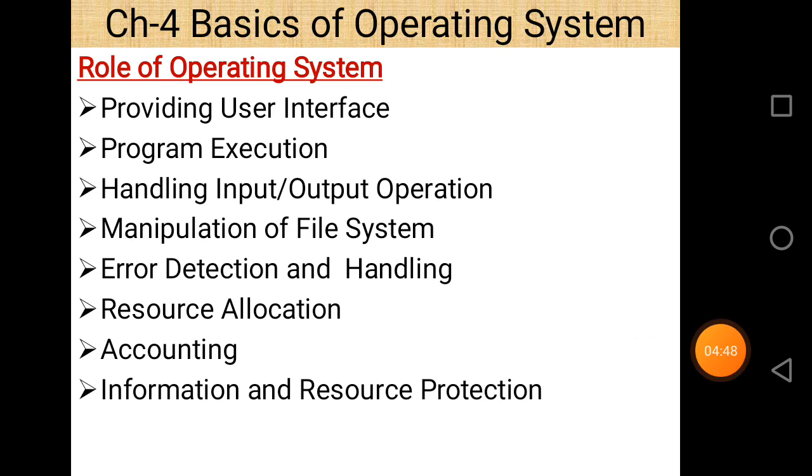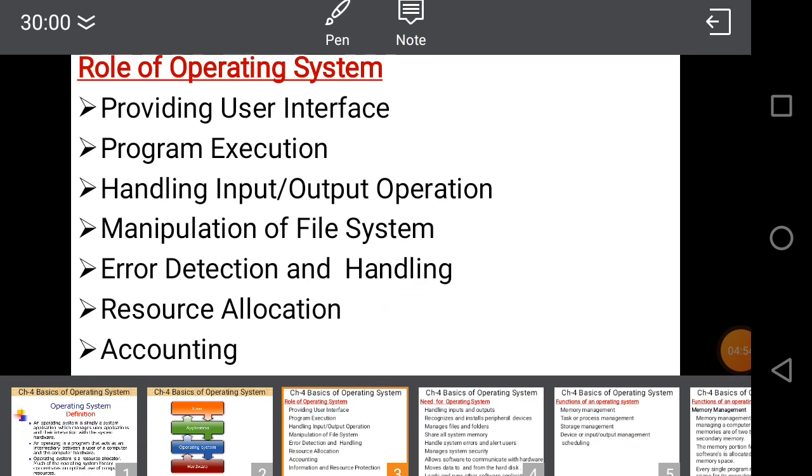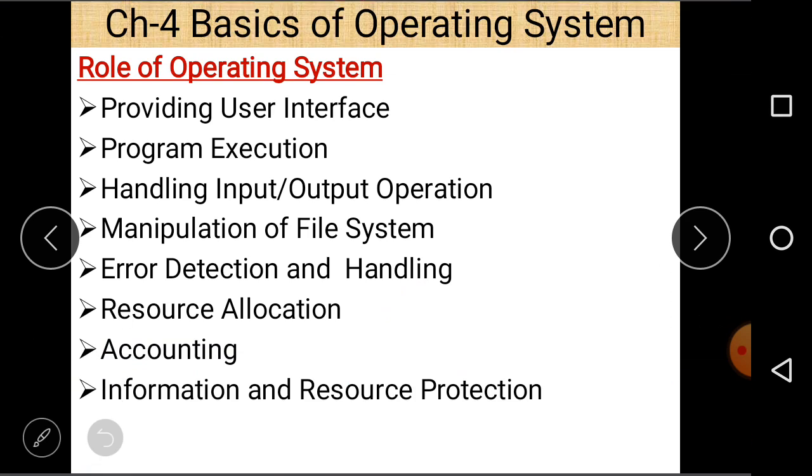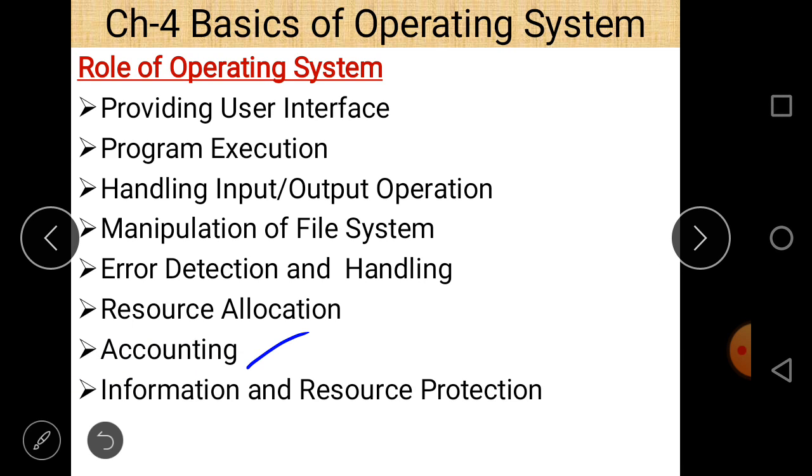And after the resource allocation, accounting. So it also manages different tasks of a computer system. And last is information and resource protection. In a computer system, protection of information and resources is also done by an operating system. So these are the different roles of an operating system.